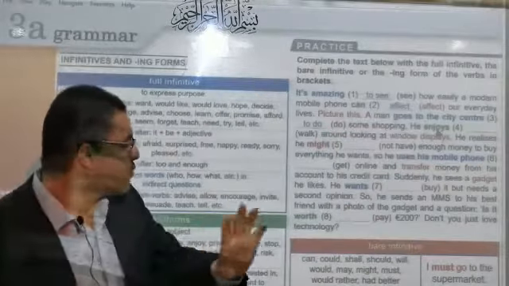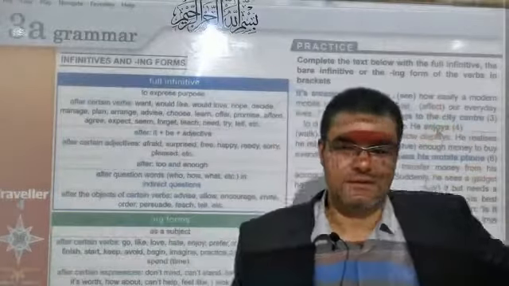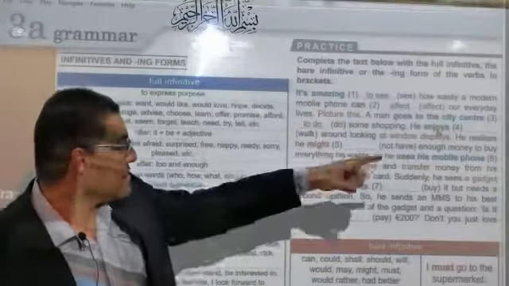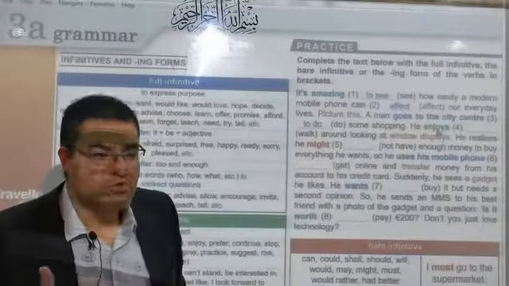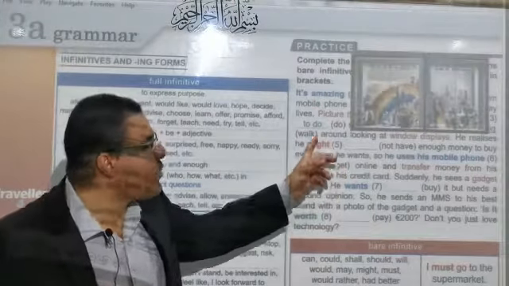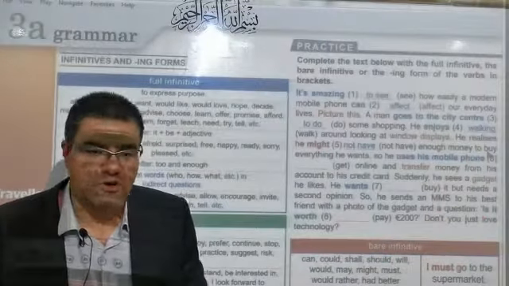To buy. Wonderful. Number 4. It's very easy. He enjoys running, to run, running. But here, he enjoys walk, to walk, walking. Wonderful. Walking. Why walking? Because enjoy should be followed by the gerund form.